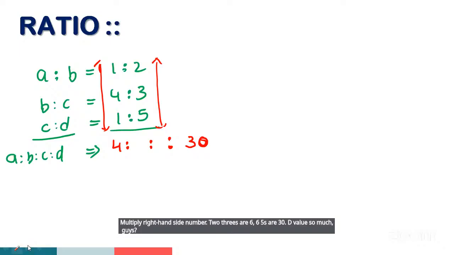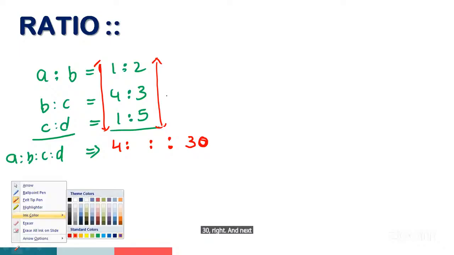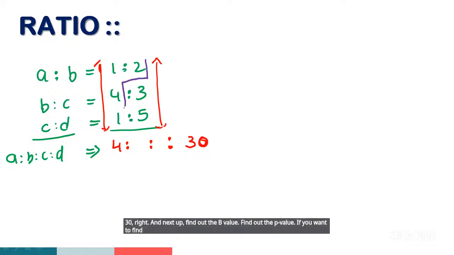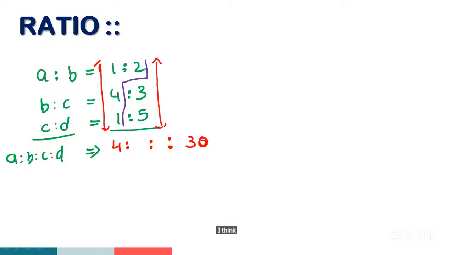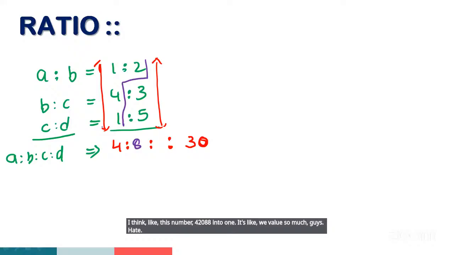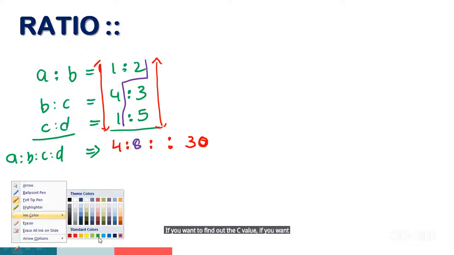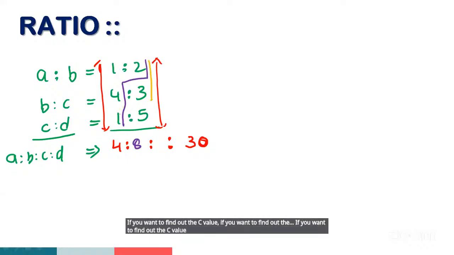30. Right. And next, find out the B value. If you want to find out the B value, multiply this number. 4 2s are 8. 8 into 1, 8. B value is how much, guys? 8. If you want to find out the C value, multiply 2 into 3 into 1. 2 3s are 6.